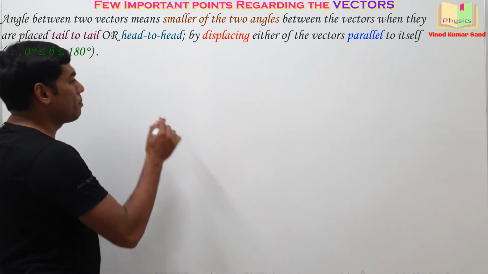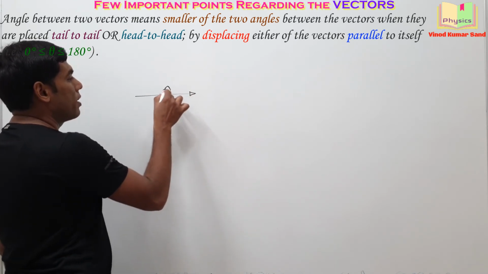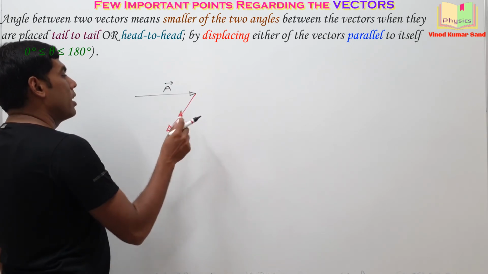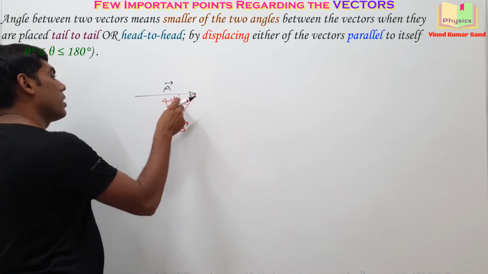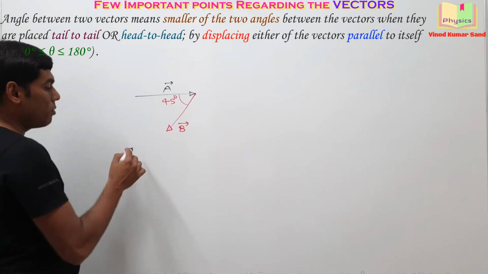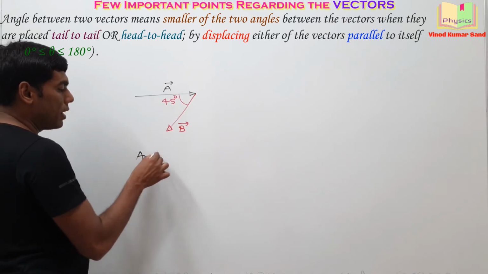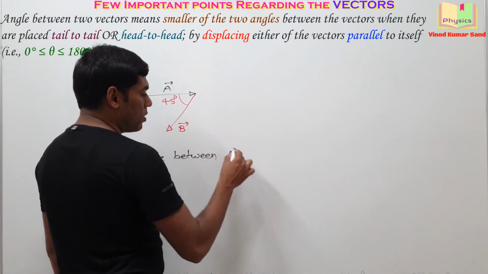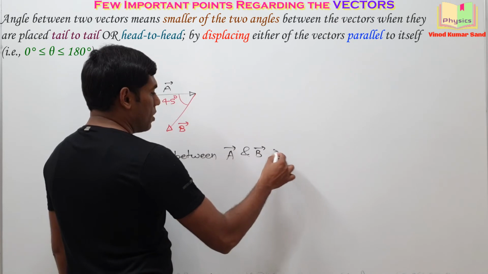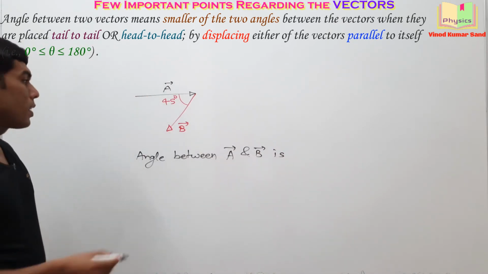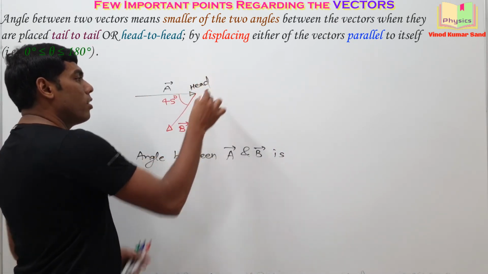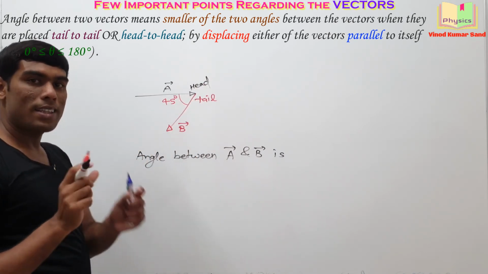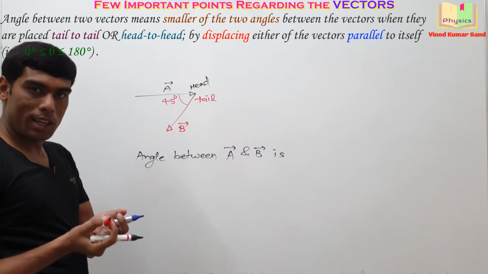Taking up the next example, suppose this is A vector and this is B vector, and this angle is given as 45 degrees. The question is the same. Find the angle between A vector and B vector. Post your answer in the comment box. It's a simple one. You know that here is the head of A vector and the tail of B vector, and according to the statement either both heads must meet or the tails must meet.